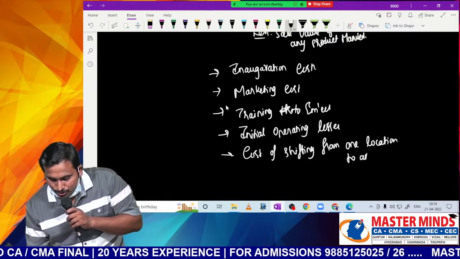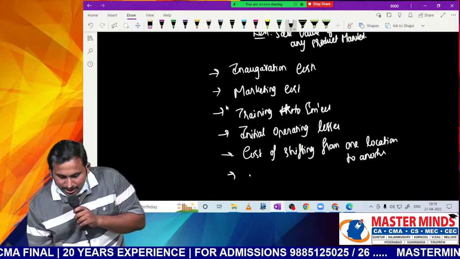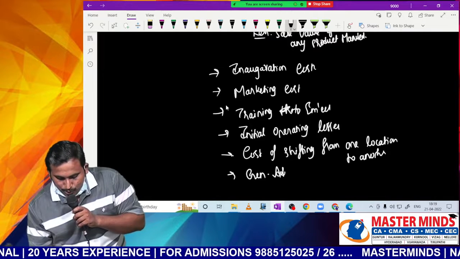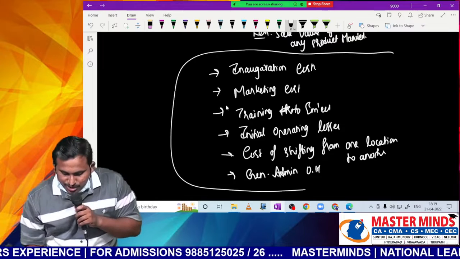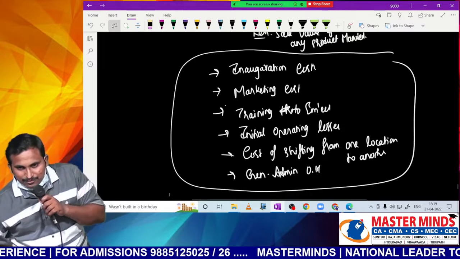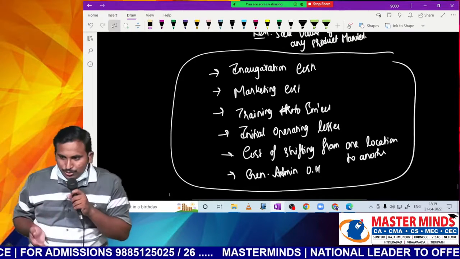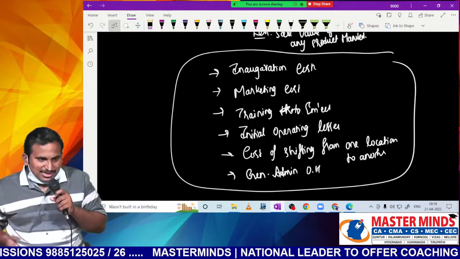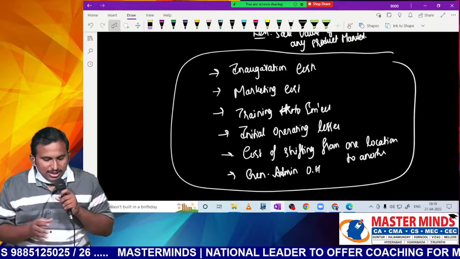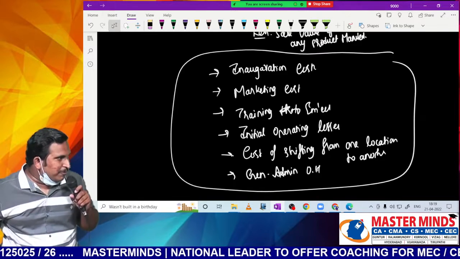One location to another. Sometimes you may incur some general administration overheads. What is that? General administration overheads, which you cannot link to the asset itself. Sir, if it is possible to link to the asset, you can link it. Sometimes we will incur them for the organization as a whole. Now you cannot say it should be added to the cost of the PPE, just like inventory.